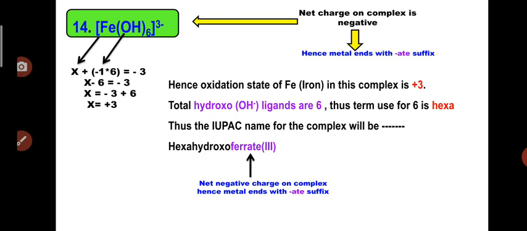So what will be the name of this complex? Hydroxoferrate 3. So that will be the simple name for this complex because no counter ion is present and a net negative charge is present on the complex, that is minus 3. So hence we have written here ATE.